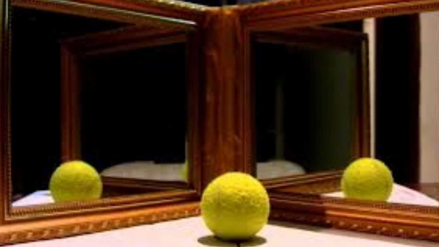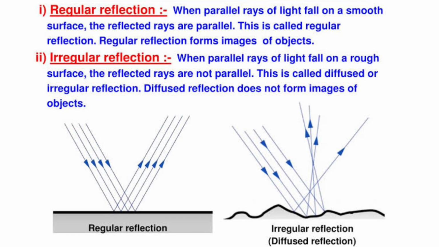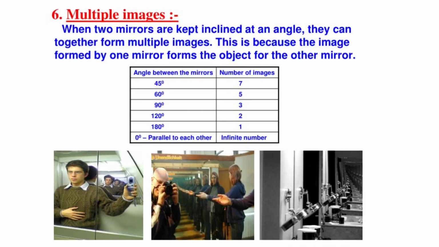Let's go through the summary. In this video, I discussed the types of reflection. First, regular reflection. In regular reflection, both incident rays and reflected rays are parallel. But in irregular reflection, only the incident rays are parallel, the reflected rays are not parallel. Images are formed only in regular reflection. In irregular reflection, no images are formed.